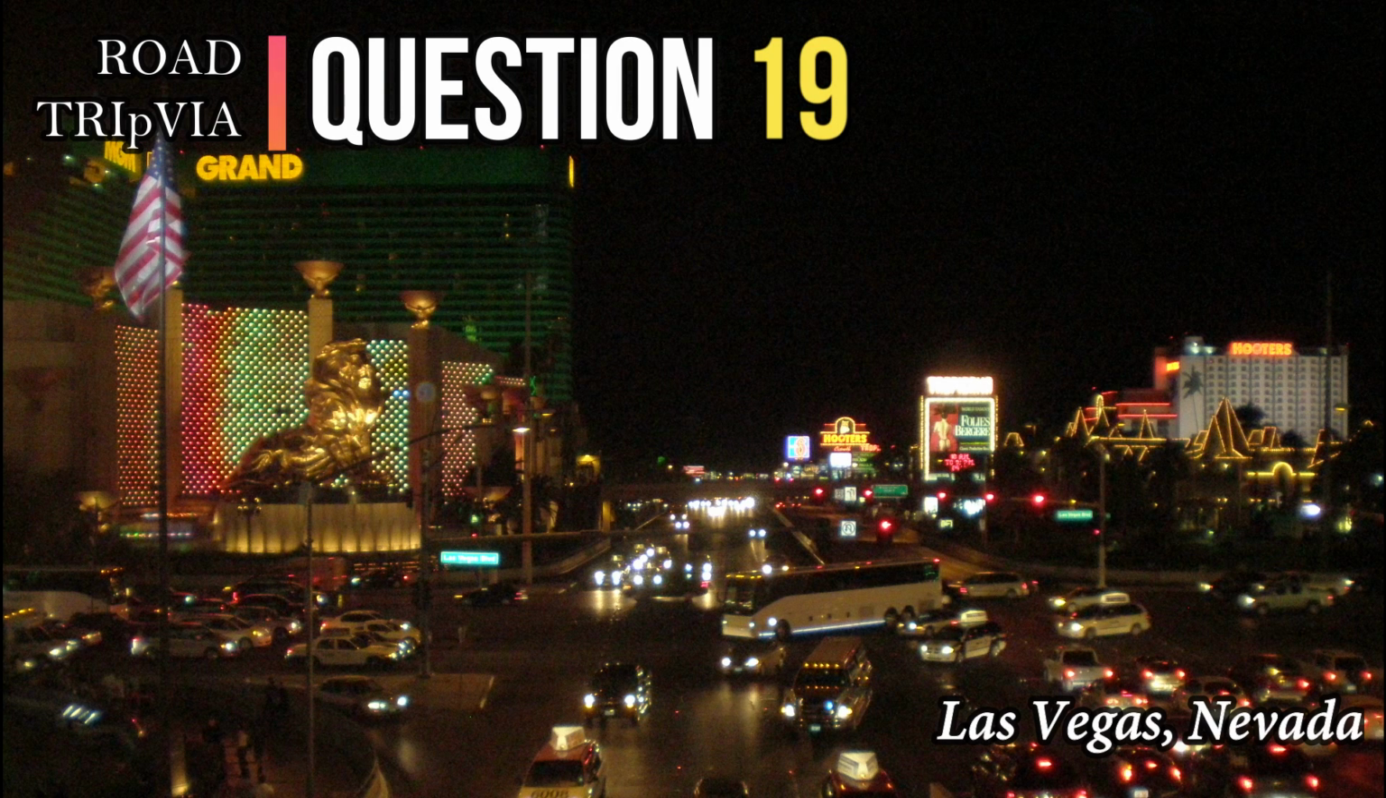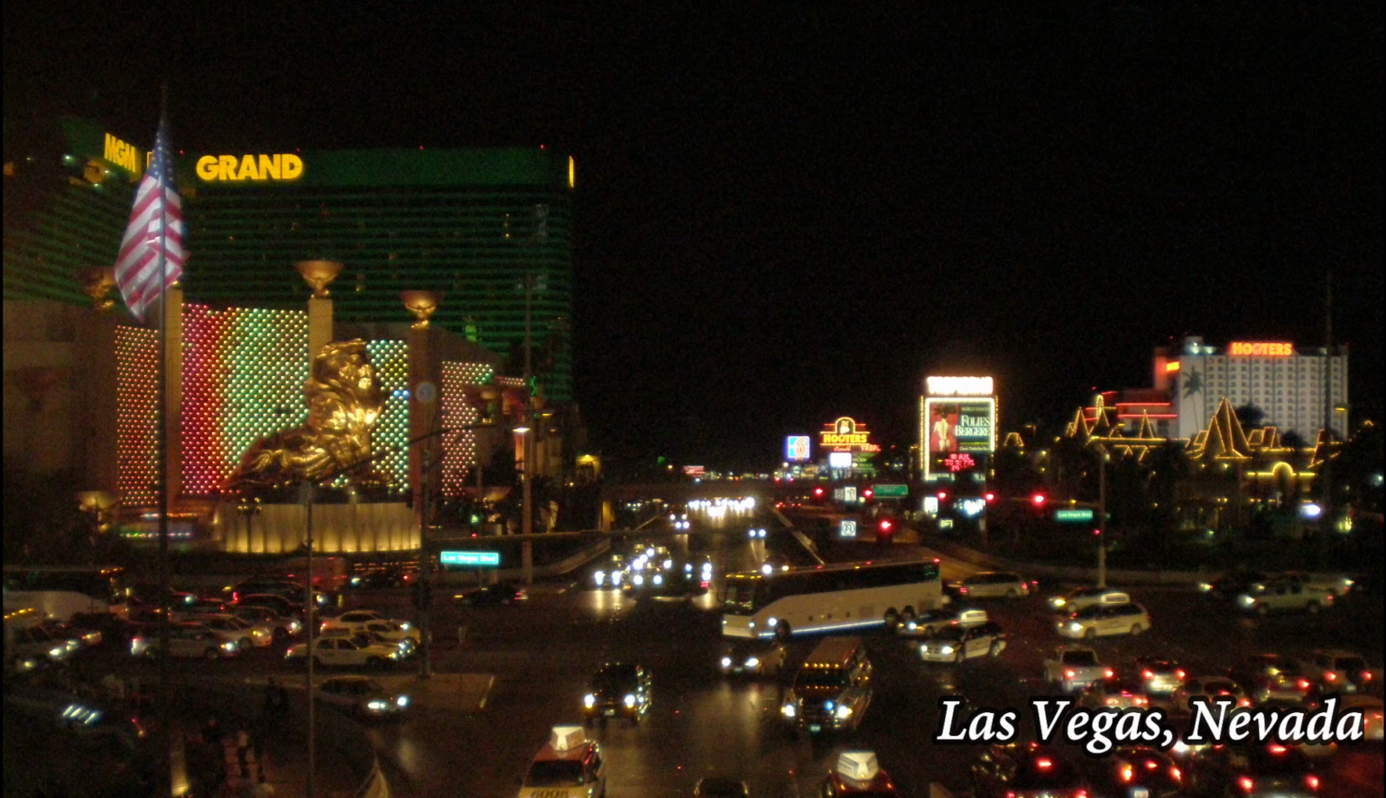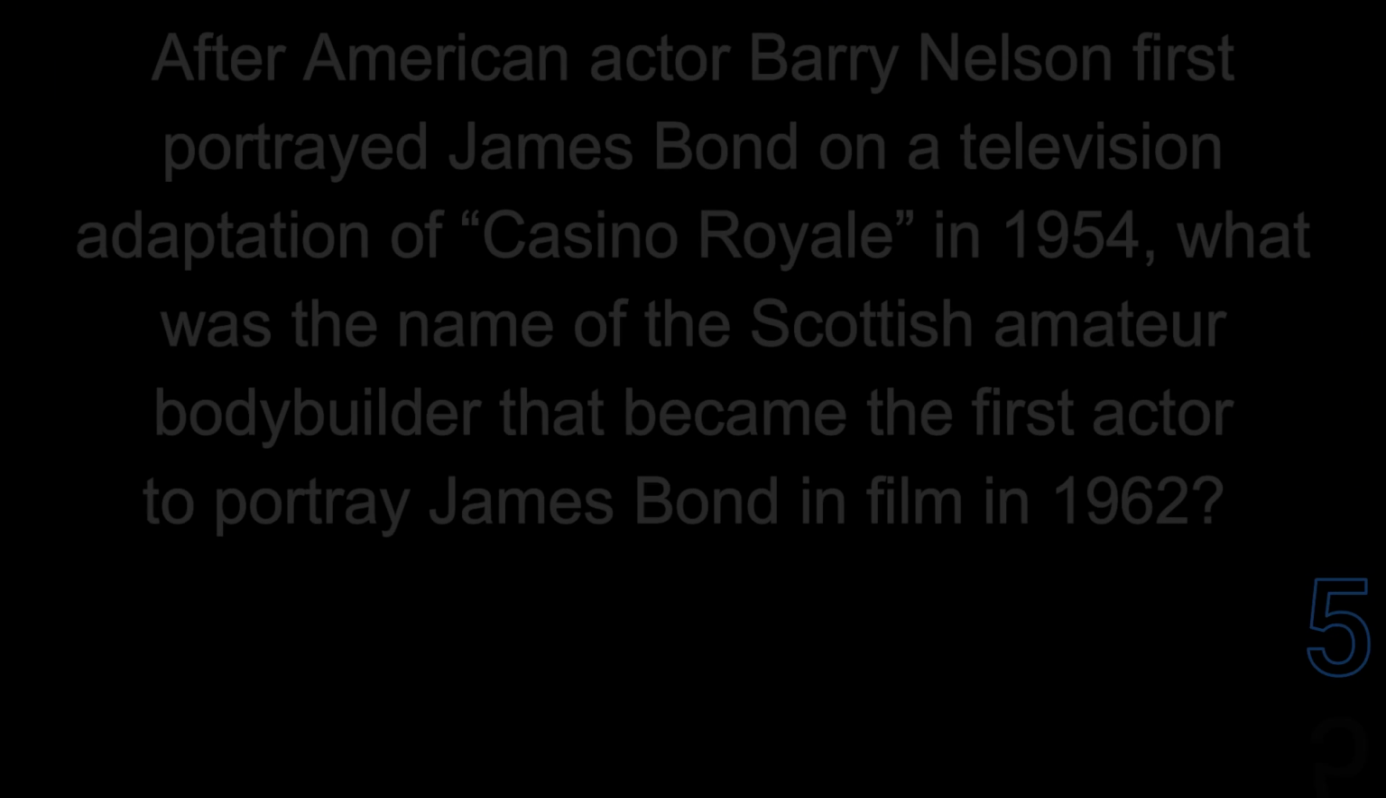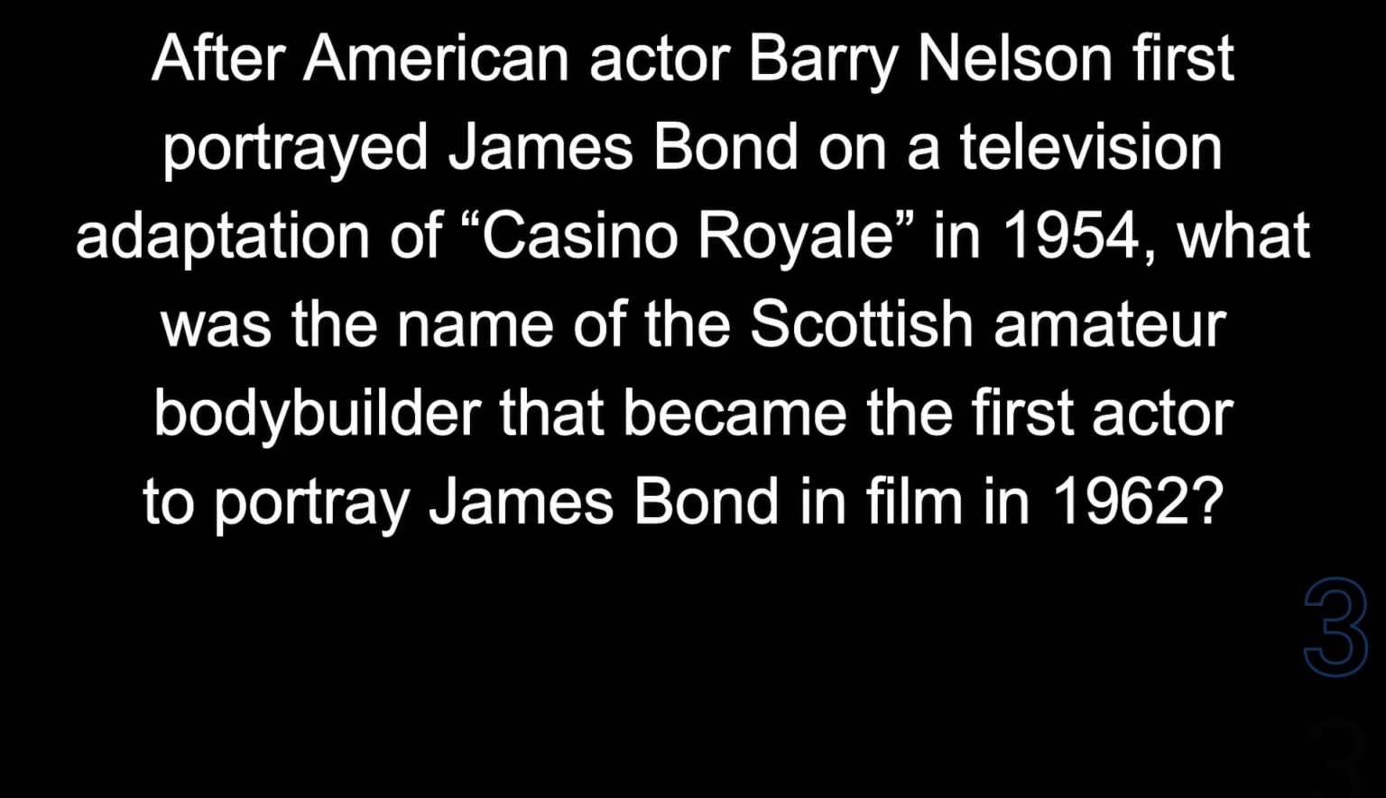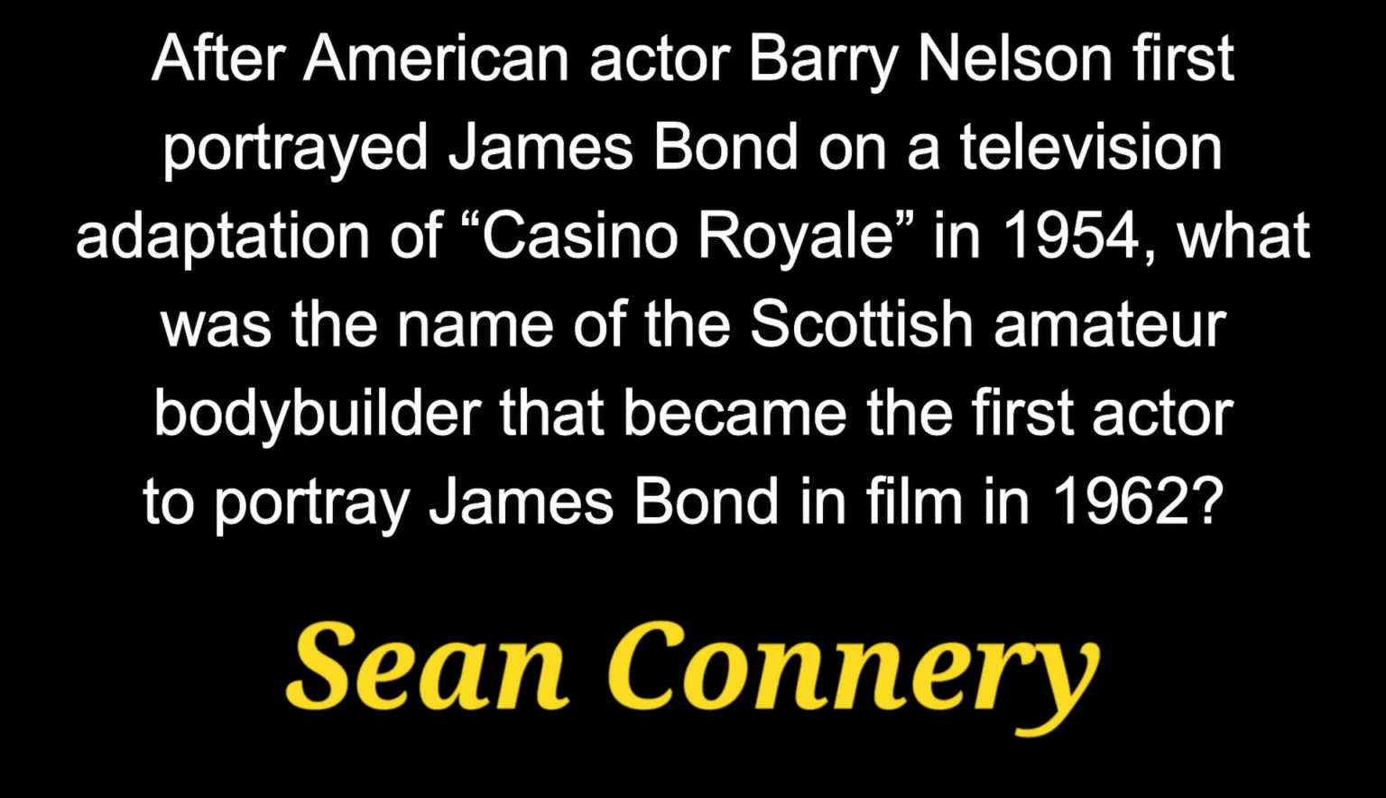Question 19. After American actor Barry Nelson first portrayed James Bond on a television adaptation of Casino Royale in 1954, what was the name of the Scottish amateur bodybuilder that became the first actor to portray James Bond in film in 1962? The answer is Sean Connery.